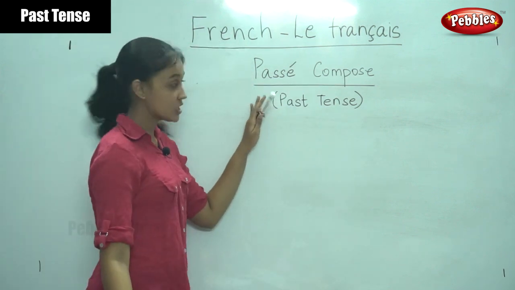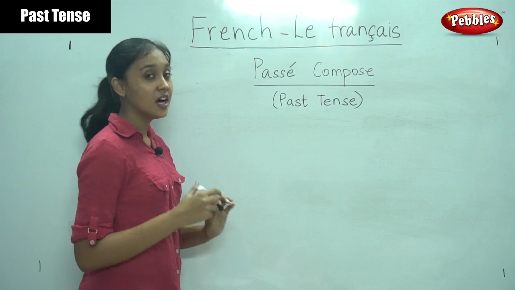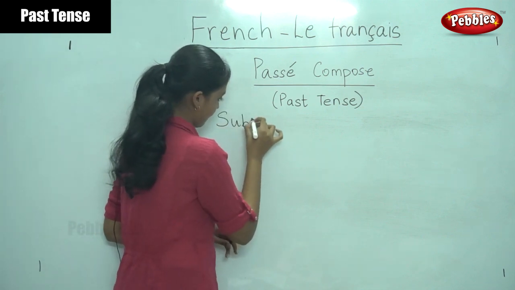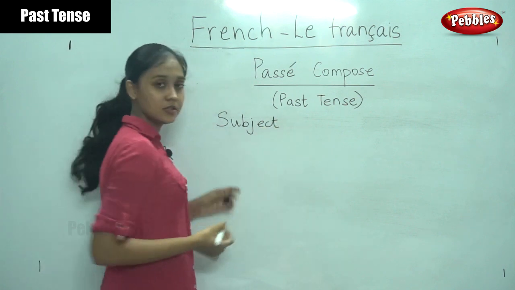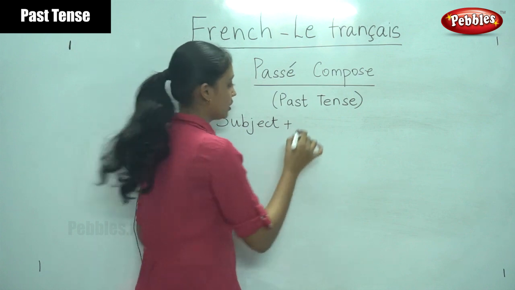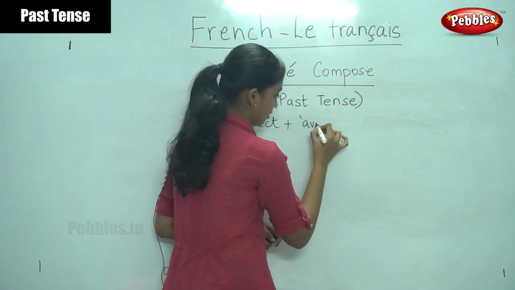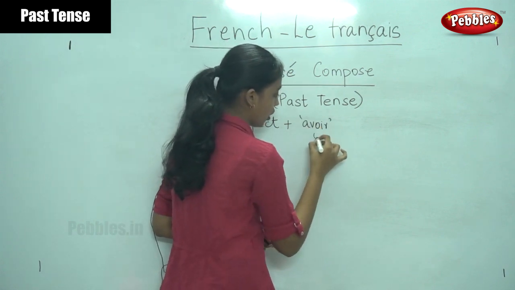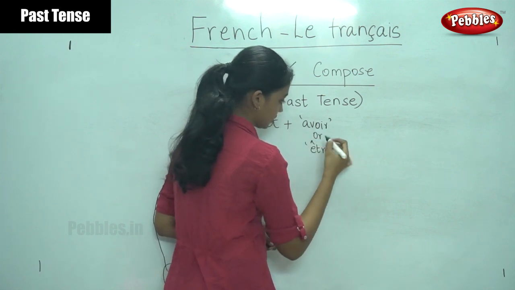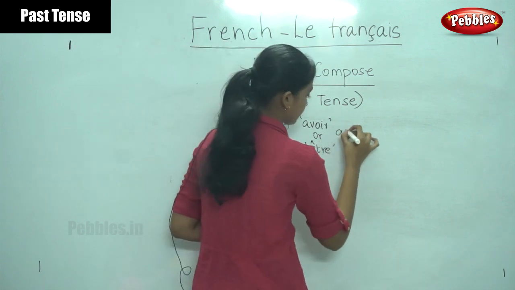Now in French, passé composé, the rule is you have to write the subject, plus the avoir or être in the present.